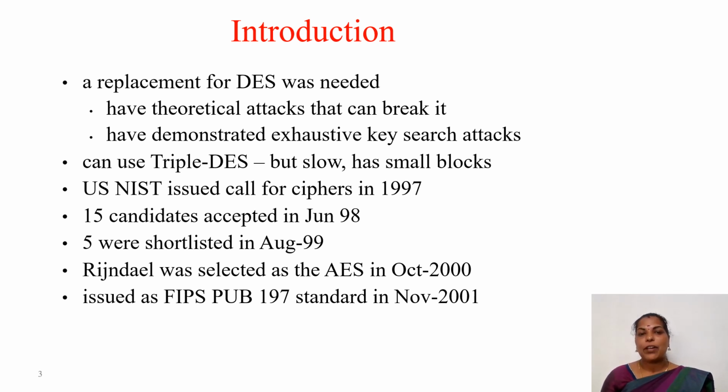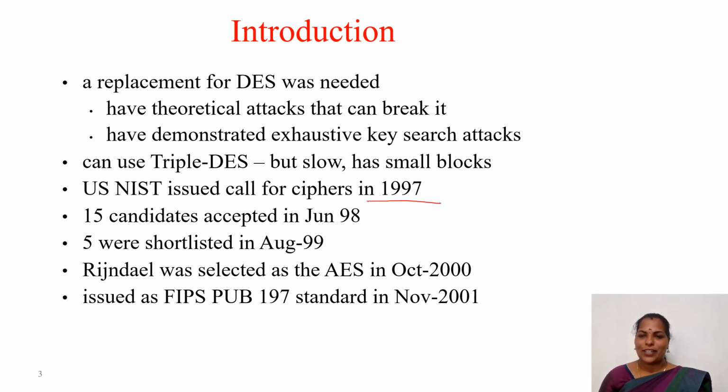But we have many variants of DES. One such variant is triple DES. It is more secure, but it is very slow, and it has small blocks. So the United States National Institute of Standards and Technology decided to announce a call for ciphers in 1997.